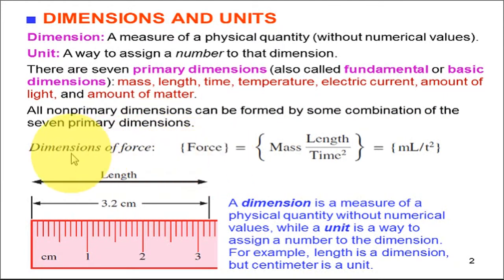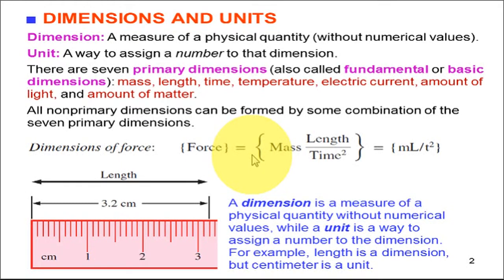For example, the dimensions of a force. Force is one of the physical parameters, and its dimensions can be written in terms of primary dimensions, that is mass into length upon time square, because we know force is equal to mass into acceleration.